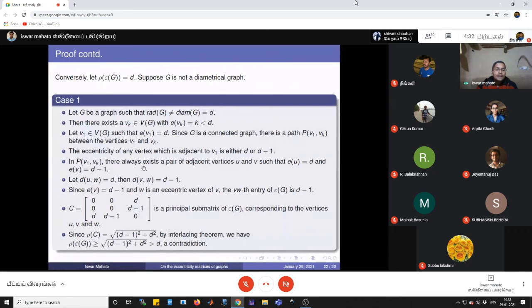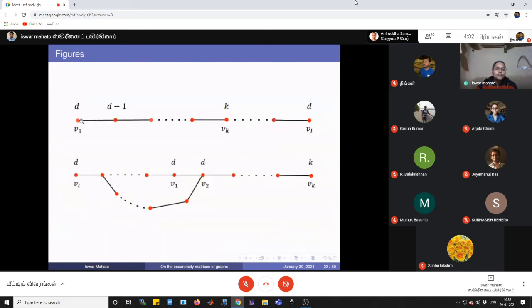Therefore, there always exists a pair of adjacent vertices U and V such that the eccentricity of U is D and the eccentricity of V is D minus 1. For this case, we can consider these two vertices. Between these two, we get two vertices whose eccentricity is D or D minus 1.